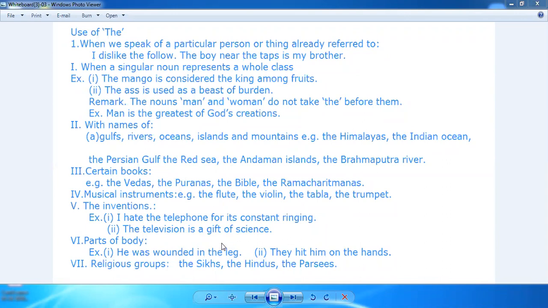Parts of body. He was wounded in the leg. They hit him on the hands. Religious groups: the Sikhs, the Hindus, the Parsis. Religious groups, right? So we always use the before these groups. The primarily हम कहाँ use करते हैं? We use the word the when we have to give respect or we have to emphasize on a particular thing. Secondly, with the names. किनके? वो सब लोगों के नाम जो are renowned personalities. So उनके नाम के आगे हम हमेशा the use करते हैं.